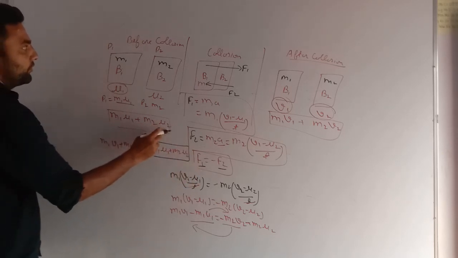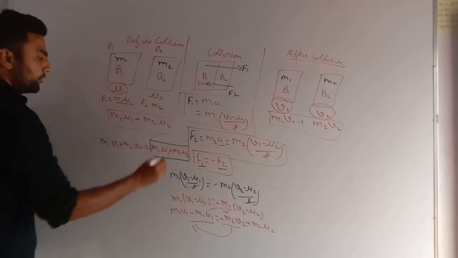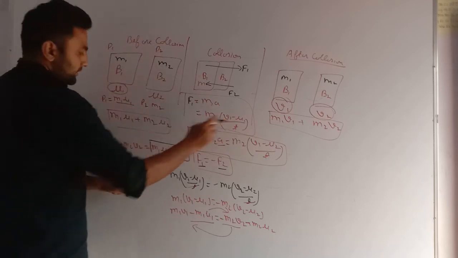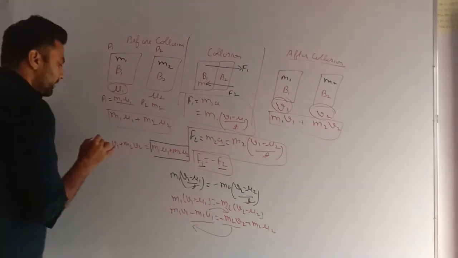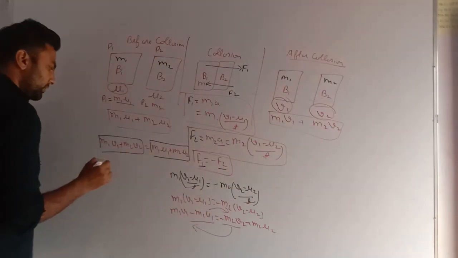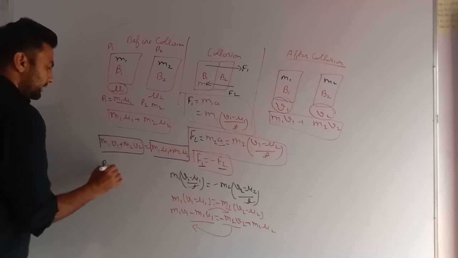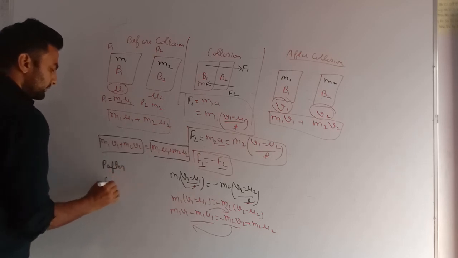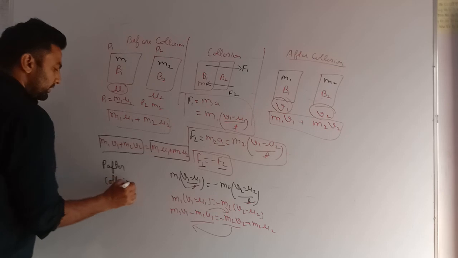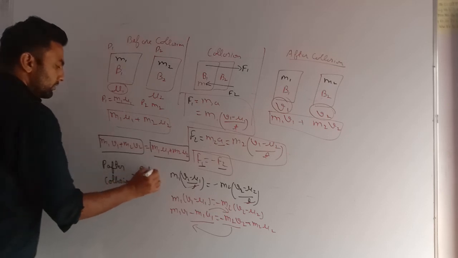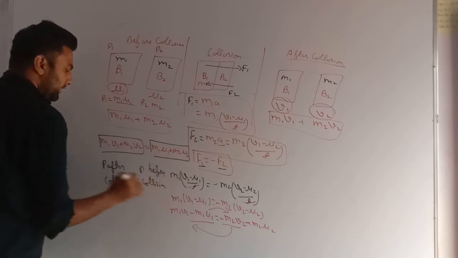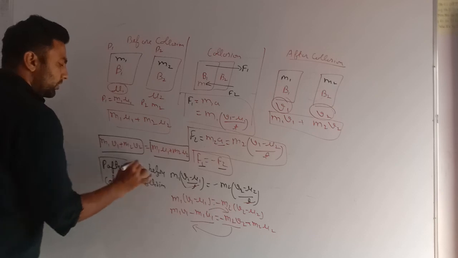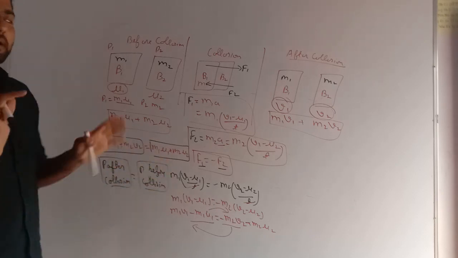Now very important: m1u1 plus m2u2. What is this? Momentum before collision. And m1v1 plus m2v2. What is this? Momentum after collision. So we have seen that momentum after collision is equal to momentum before collision. Very important. Now you can see the overall momentum is the same.